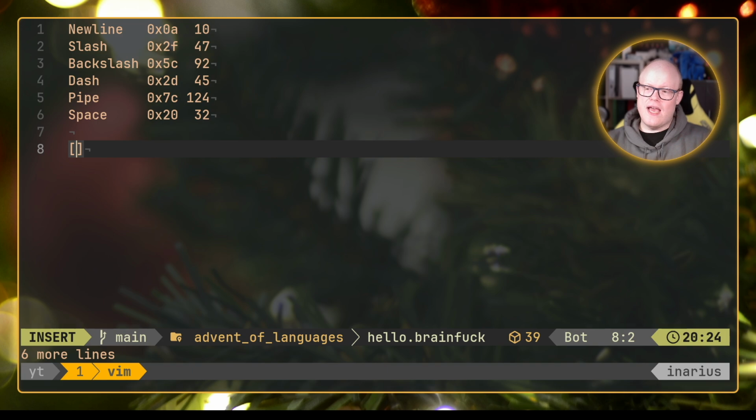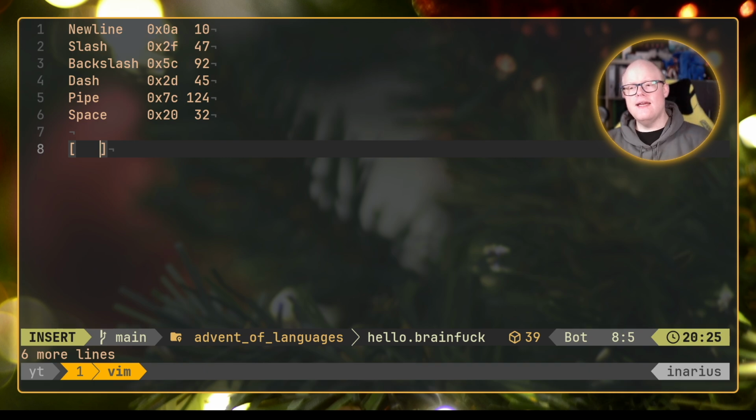And then we have those square brackets here, which allow us to loop things. What they do is they check in the beginning, before they are started: this first bracket will only be entered if the value of the current memory address is not 0. And the same thing is done with the end bracket, but in reverse.